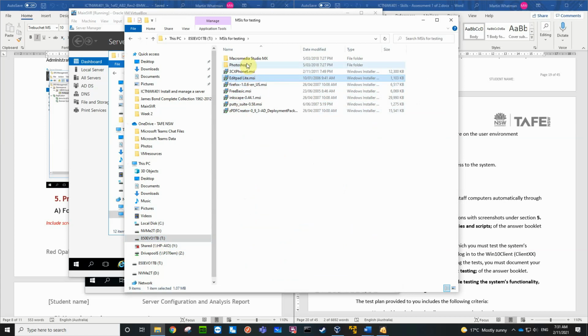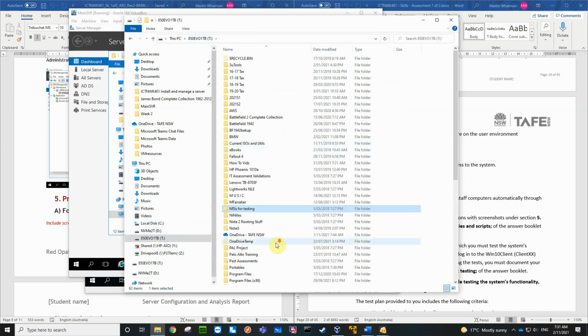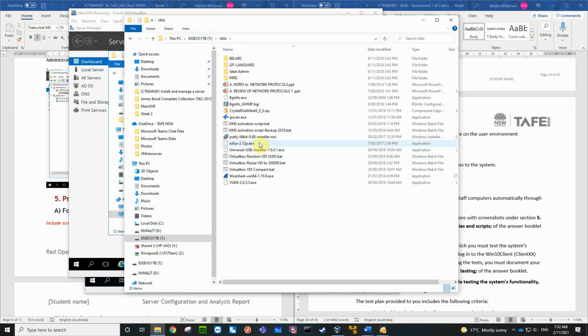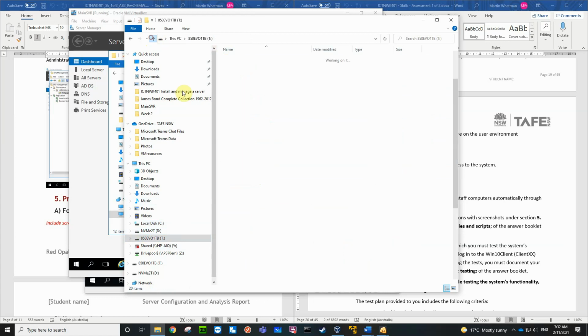Okay, Photoshop 7. Notepad++. I'm sure I had more than that. EditPad Lite's a really good one to use. Utils. Yeah, not so much as far as...